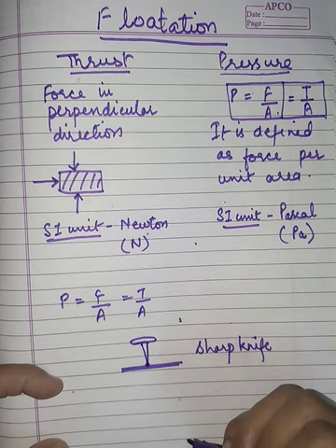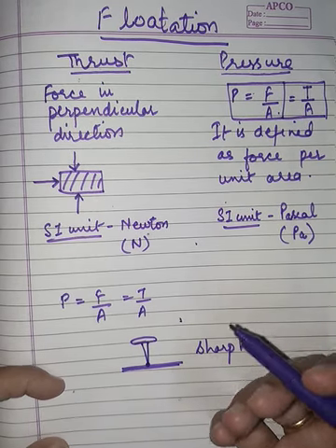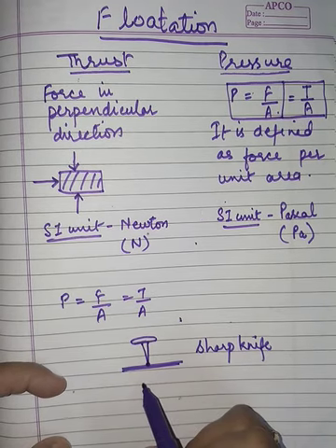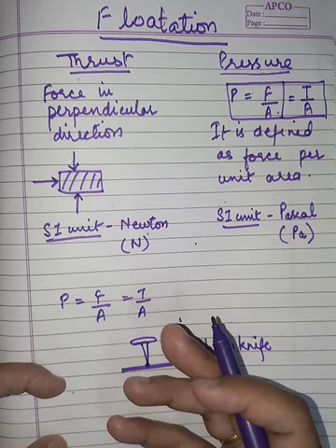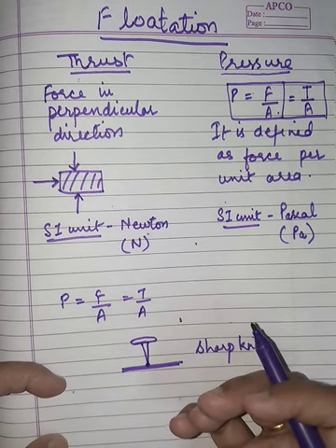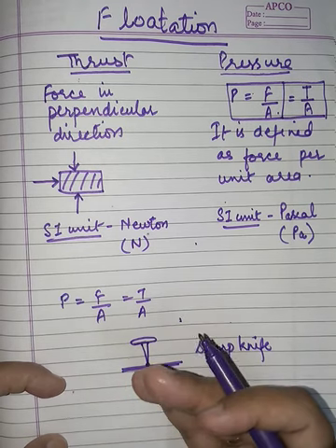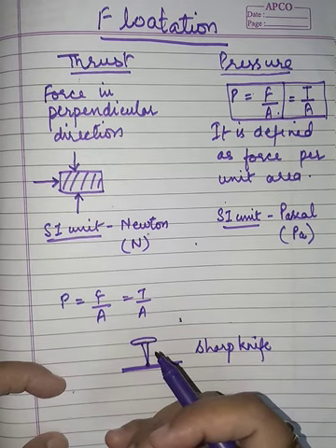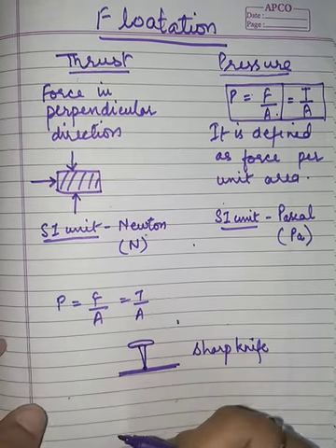Similarly, the opposite cases are also there. For example, in the case of a person sitting on a chair, and in the case of a person standing on a chair. If not on the chair, on a cushion you can say.